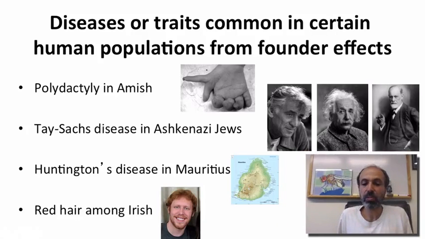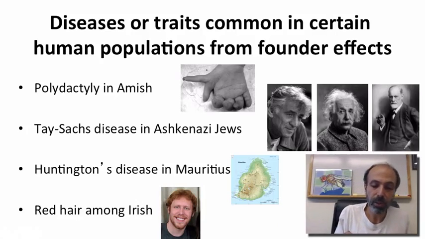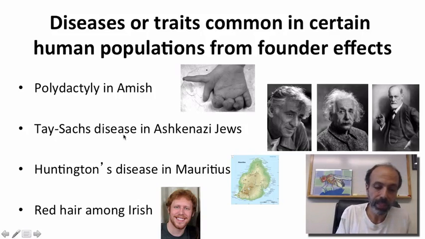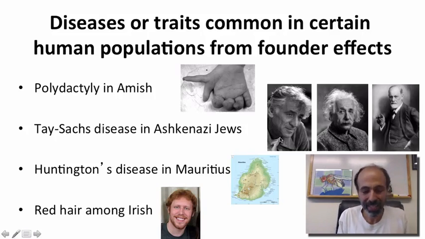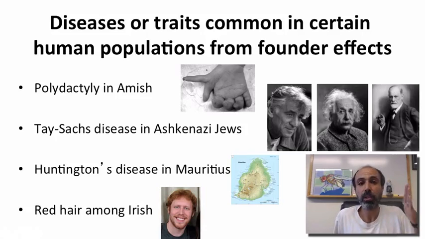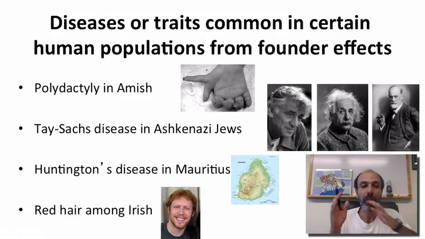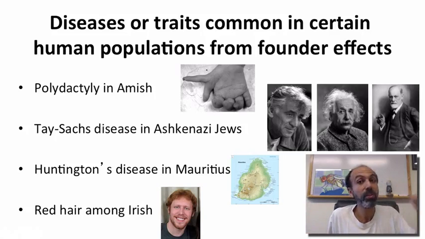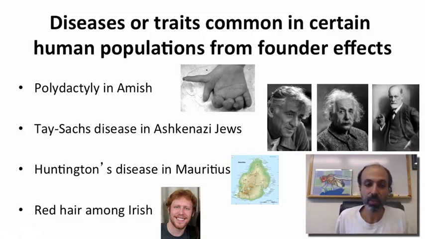Here are some examples of diseases or traits that are common in certain populations because of past founder effects. So polydactyly, or having that 6th digit, is common in the Amish. Tay-Sachs disease is actually very common in Ashkenazi Jews. So people like Leonard Bernstein, the famous American composer, Albert Einstein, and Sigmund Freud are some examples of Ashkenazi Jews. Interestingly, the Ashkenazi have maternal ancestry traces back to just 4 women. Right? So this is for about half the Ashkenazi out there. They have their maternal ancestry tracing back to just 4 women. So this was a very strong founder effect associated with them.